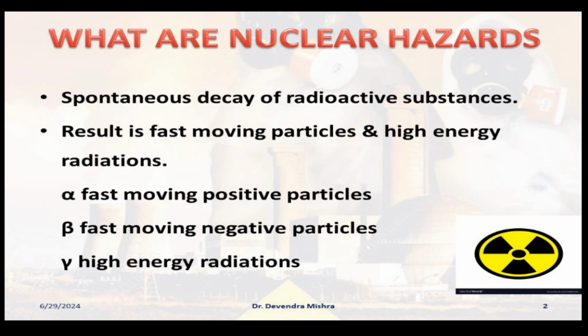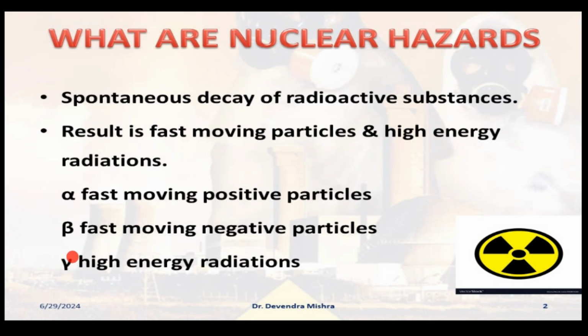And this radioactive decay generally gives you three kinds of particles: alpha, beta, and gamma, right? So alpha particles are positively charged, very fast moving. Beta particles are negatively charged, again very fast moving. And gamma are very high energy radiations.